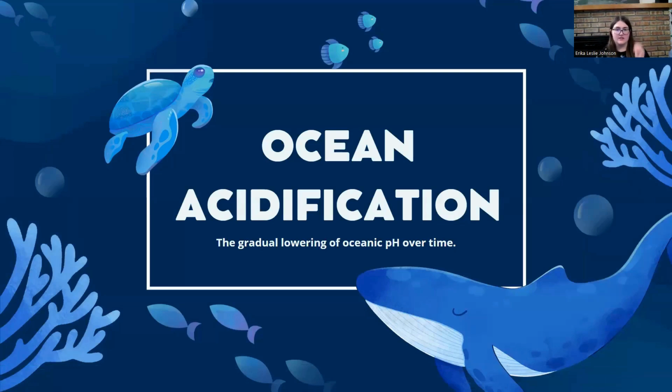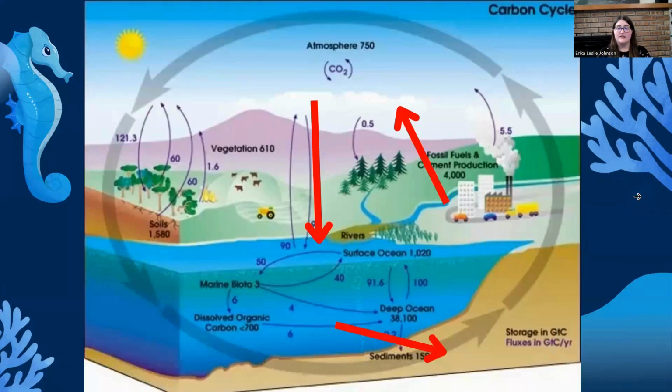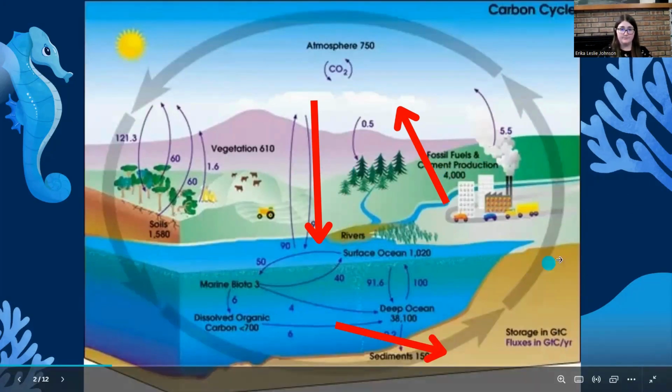Ocean acidification is the gradual lowering of oceanic pH over time. It is especially impacted by the carbon cycle because the oceans are a carbon sink, meaning they hold a large amount of carbon. Many different parts of the carbon cycle affect the ocean, but the main three processes are human emissions, carbon sequestering, and lithification.